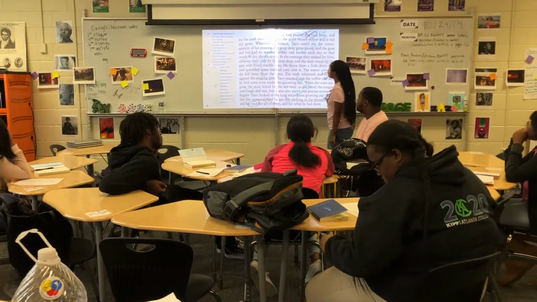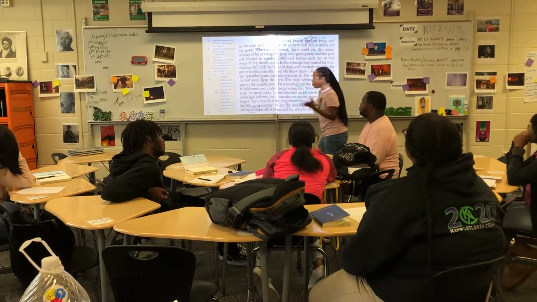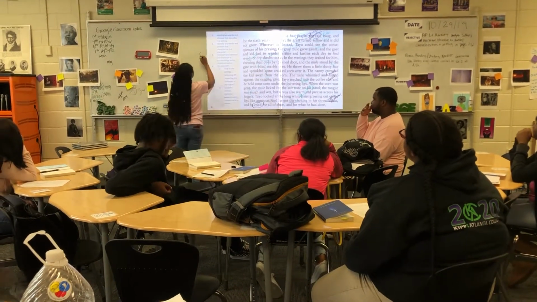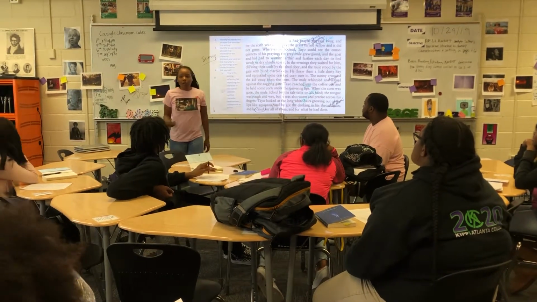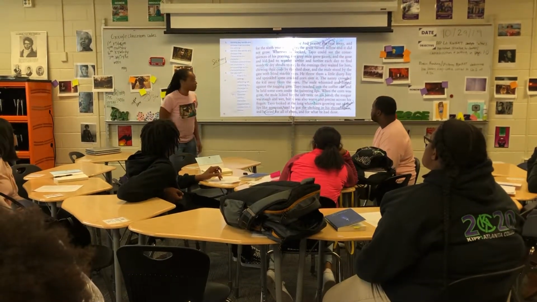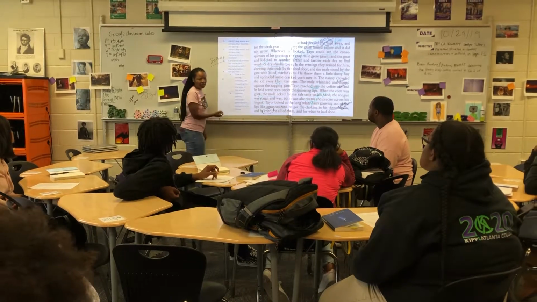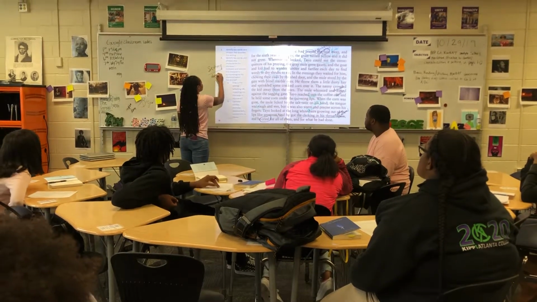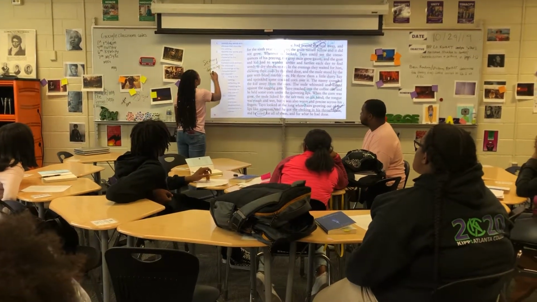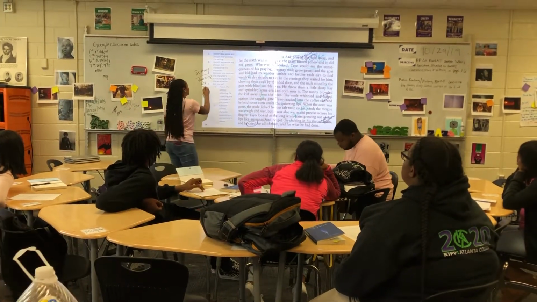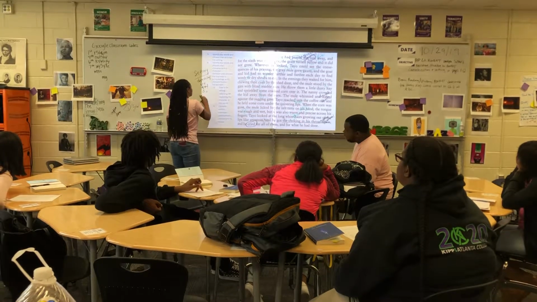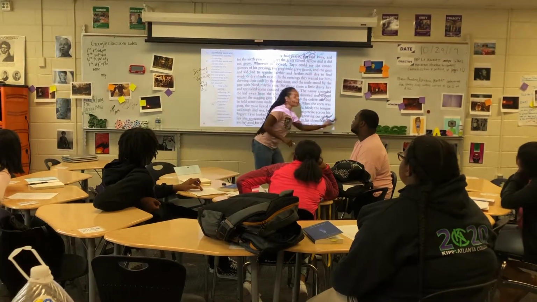Now let's look at these two things and let's do a few words for setting and a few words for character. So setting, give me a few words that could describe setting. Depressing. Great. Gone. Okay. Alright. Evil.